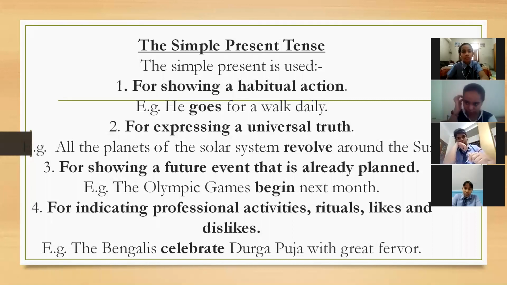The third one, for showing a future event that has already been planned. Yesterday also I told you about this, that when we are saying something which is going to happen in future, but the things are already planned, हमने सोच रखा है कि ऐसा कुछ होगा. Fine. And if the things are not planned, that will come in future, जैसे I'll go to market. मैं market जाऊंगी, but the things are not planned, तो मैंने वहां लगाया will. और अगर चीजें already planned होती हैं तो वहां पे हम लगाएंगे simple present tense. For example, the Olympic Games begin next month.